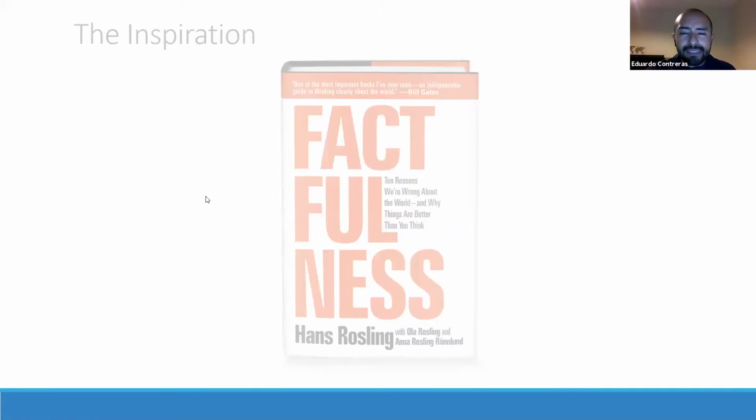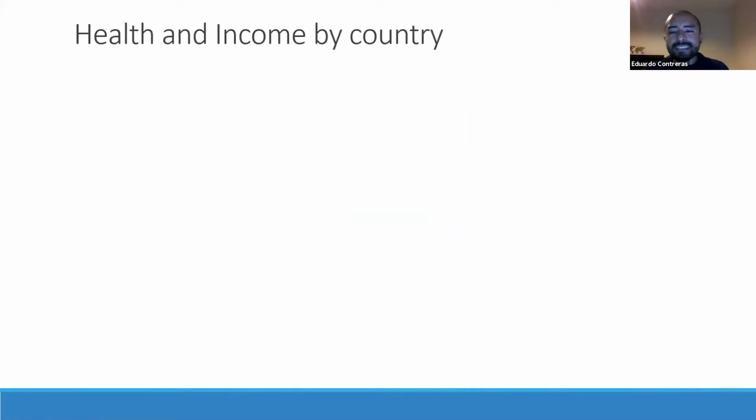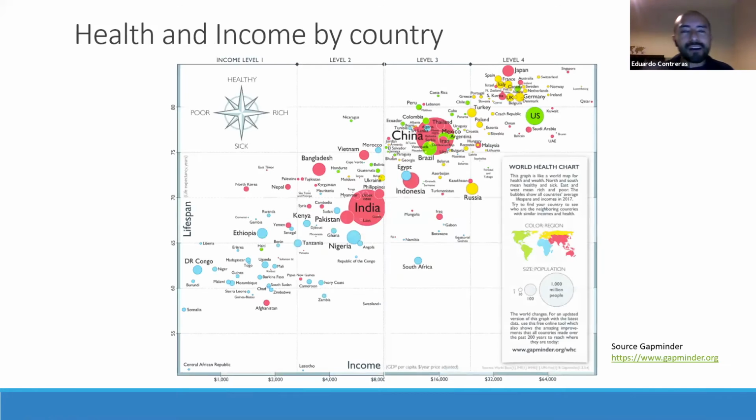One of the main visualizations that he presents is the idea of how different countries have different incomes, and the relationship that has with health. This is one of the main data visualizations that he uses through the book. You can see all the countries represented by different income levels and also by different lifespans, that is, the life expectancy of each country.